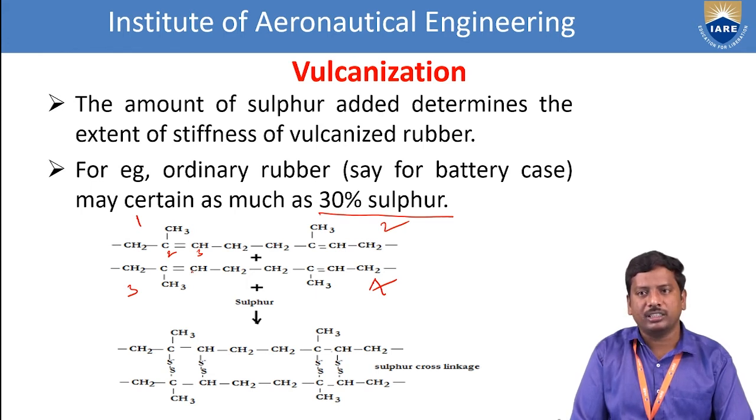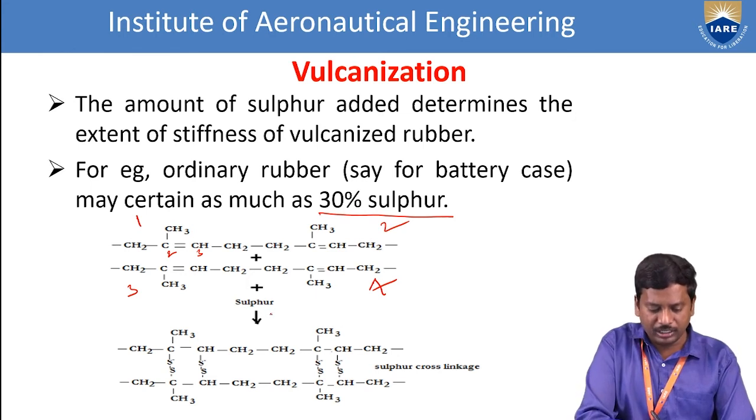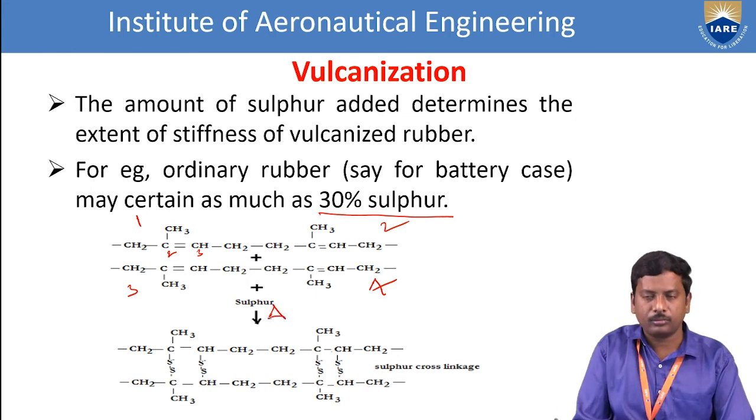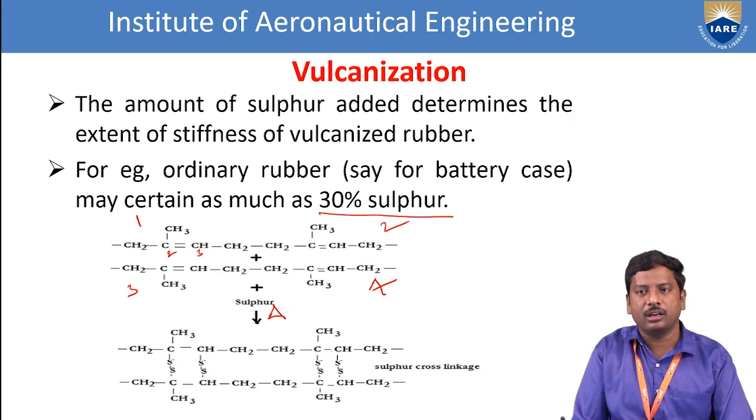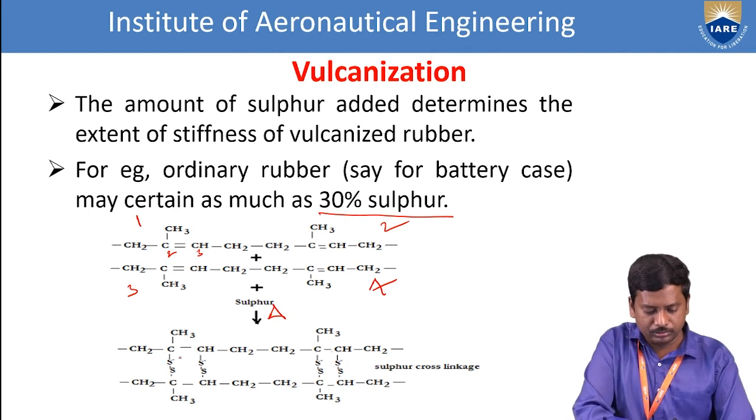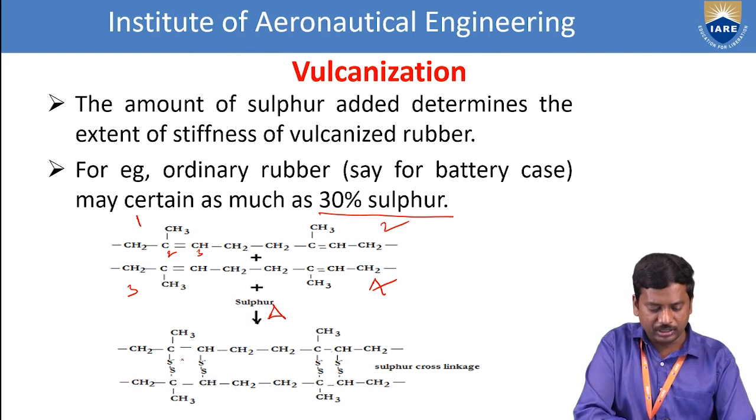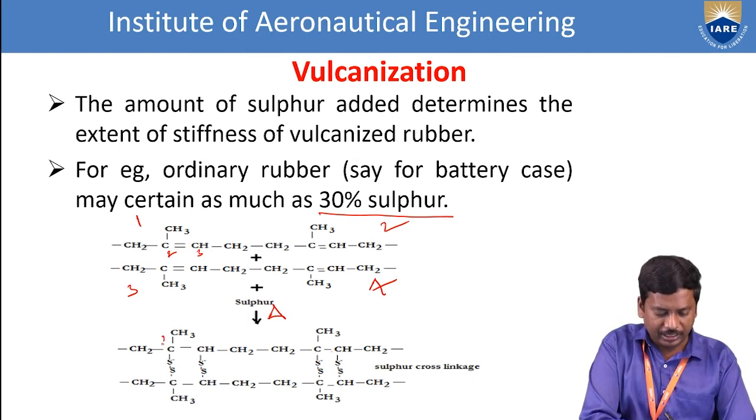So whenever it is heated with sulfur, what happens? The cross linking of the sulfur is obtained in between the second and third carbon. If you see the structure, the double bond shifts, and the sulfur cross linking takes place, that means in between the second and third carbon.